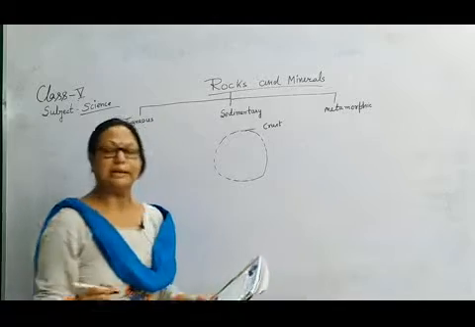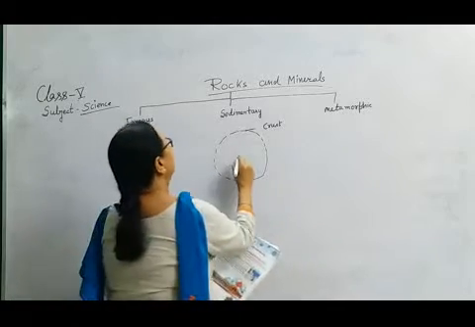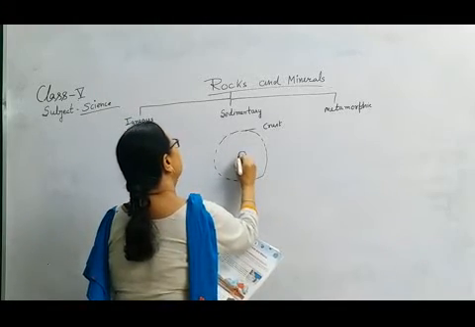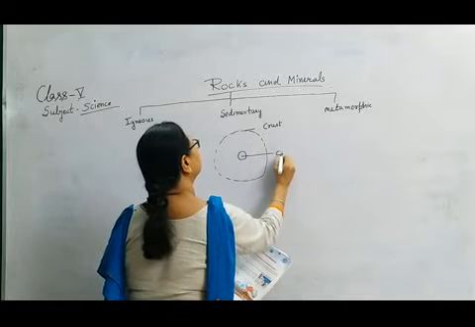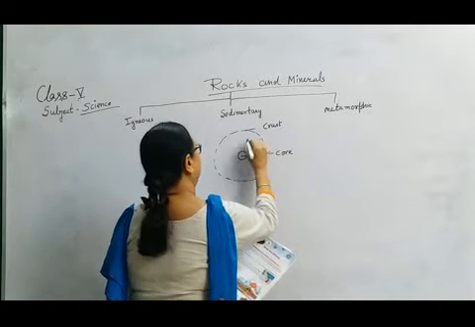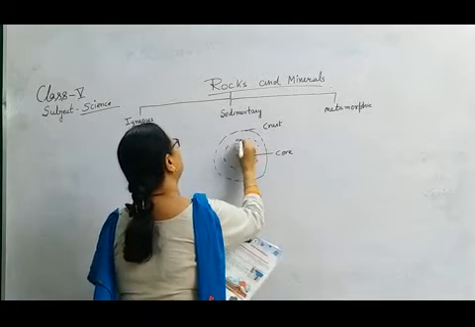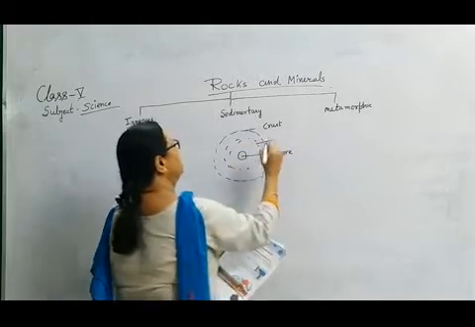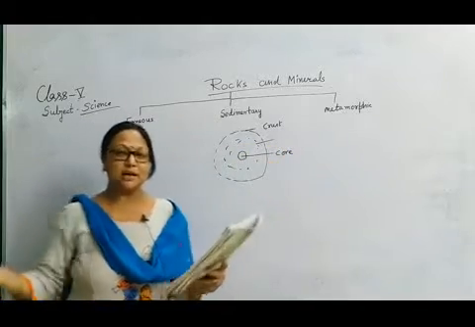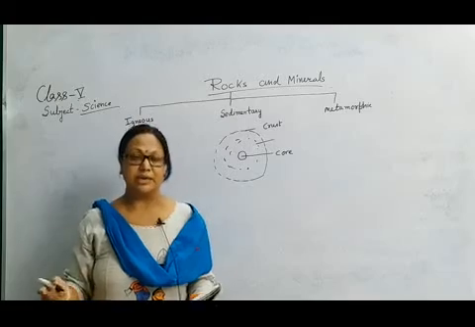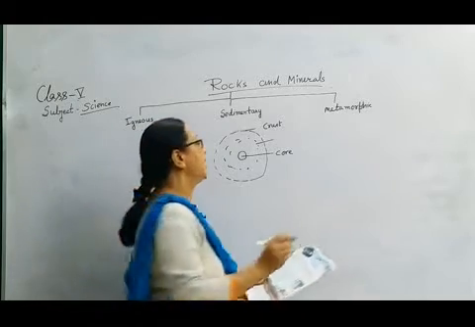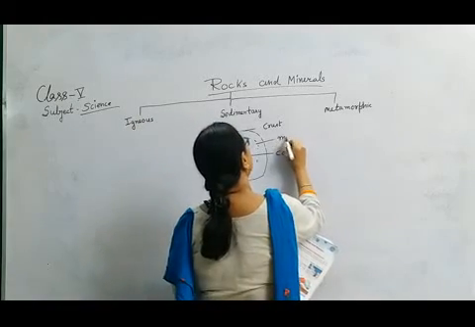The innermost layer is the core. And in between the core and the crust, there are melted rocks and minerals moving around inside the earth. That is called the mantle.